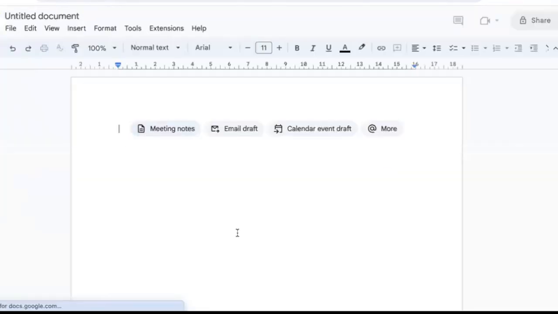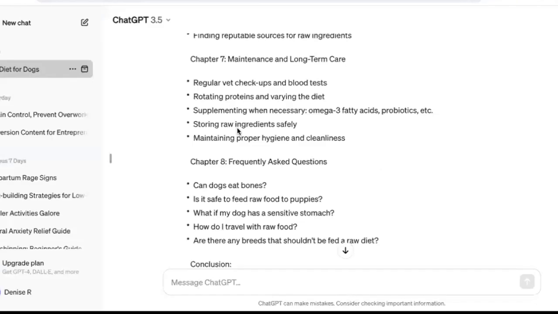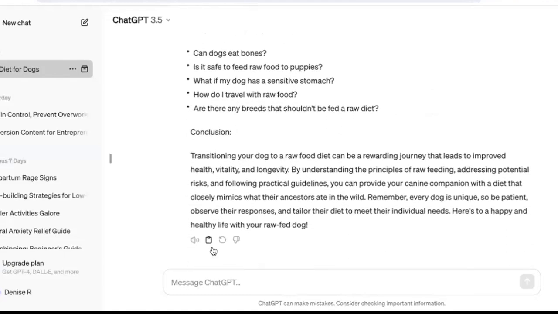Some people recommend that you use Canva, but I find Canva not very user-friendly in terms of just formatting your book. Google Drive is the easiest way to do it. It's free from distraction, and you can see exactly what you're doing, and you can format things easily as well. So what we are going to do now is copy that. If you just click here, that's going to copy the content.